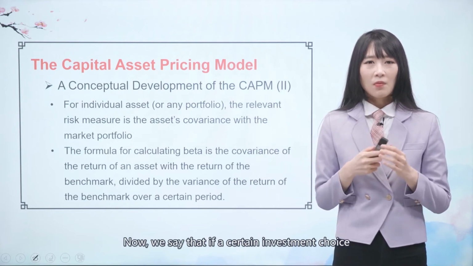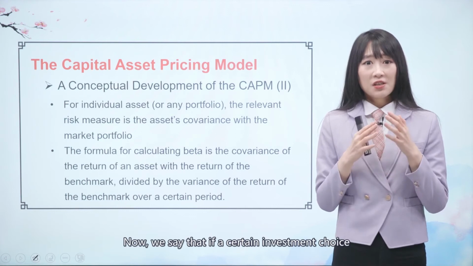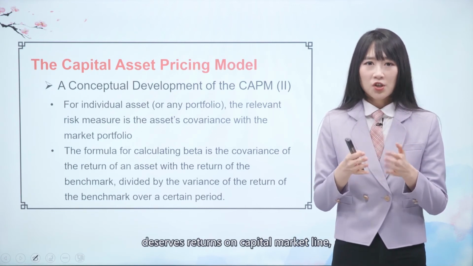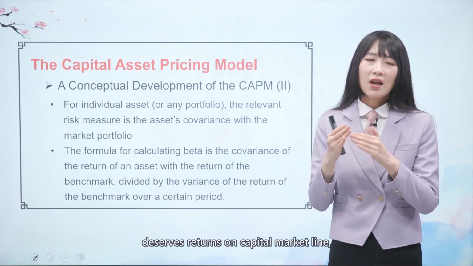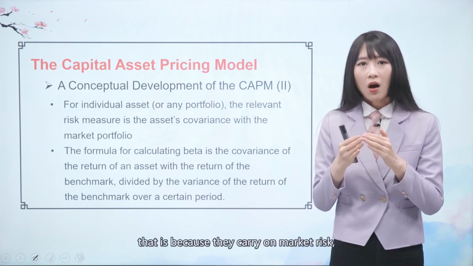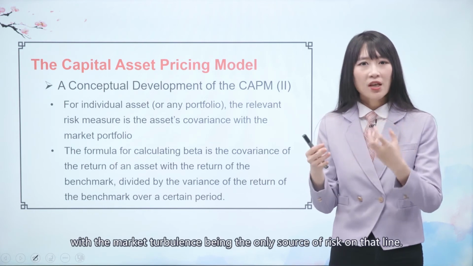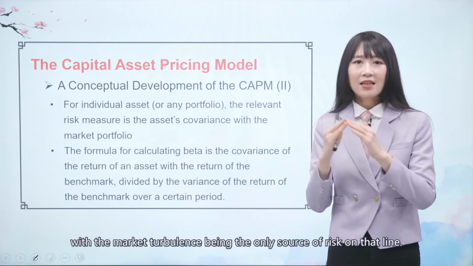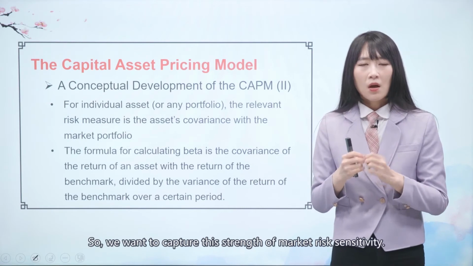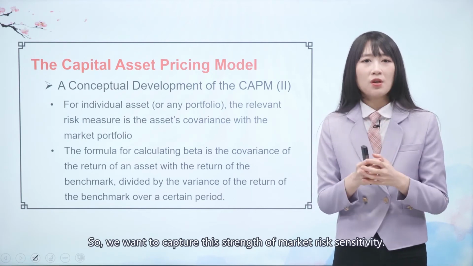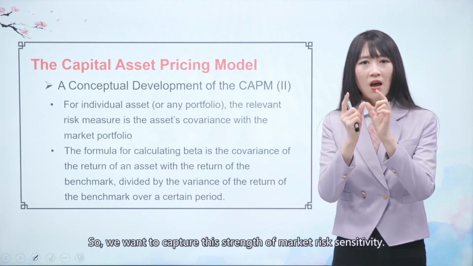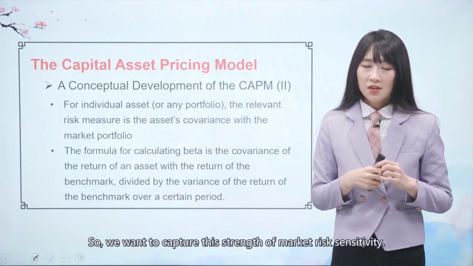Now, if a certain investment choice deserves returns on the capital market line, that is because they carry market risk, with market turbulence being the only source of risk on that line. So we want to capture this strength of market risk sensitivity.